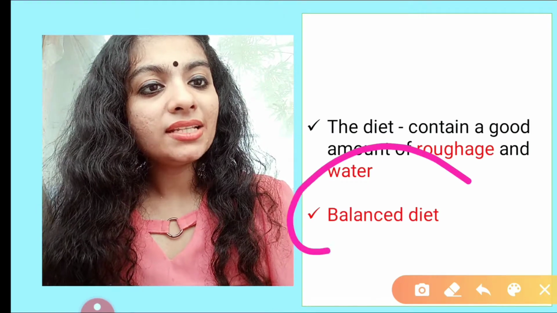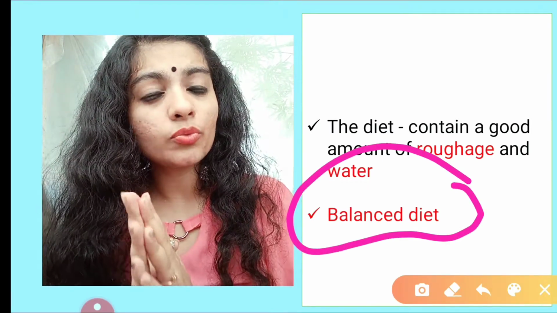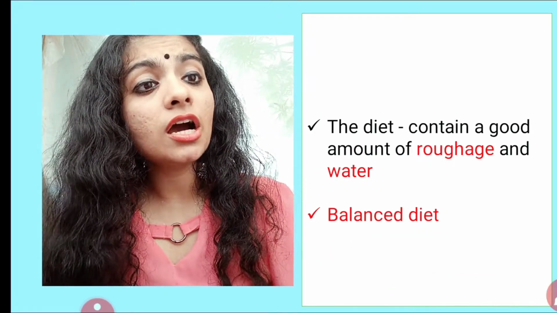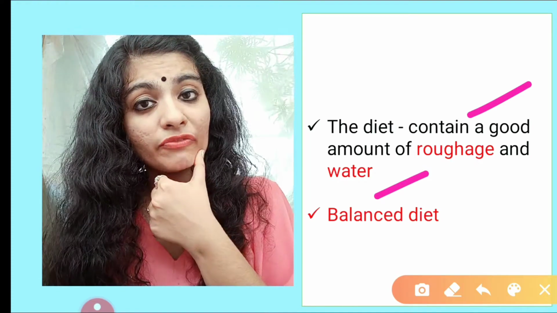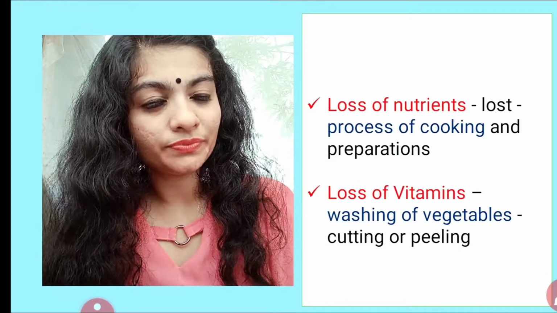What is a balanced diet? Very important. We all need a balanced diet. A diet is said to be balanced when it has all the required amount of nutrients, plus it contains good roughage as well as water. So roughage means it should include fruits, vegetables as well as water also.